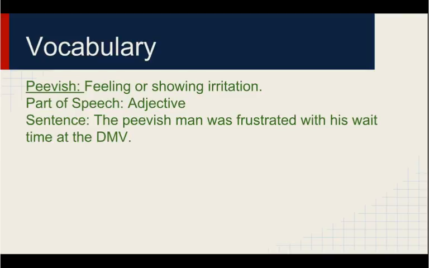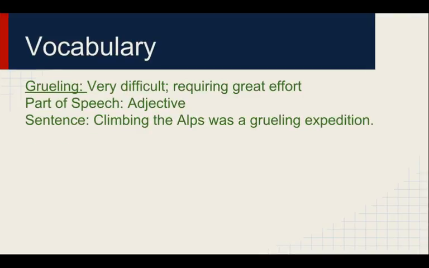Our vocab this week. The first word is peevish. It means feeling or showing irritation. The peevish man was frustrated with his wait time at the DMV. Grueling, very difficult, requiring great effort. You could say that my class is grueling at times. But climbing the Alps was a grueling expedition, meaning it was very difficult. They had to work really hard to climb the Alps.